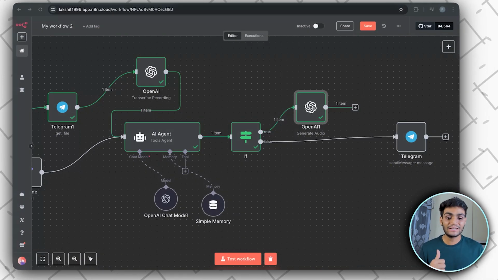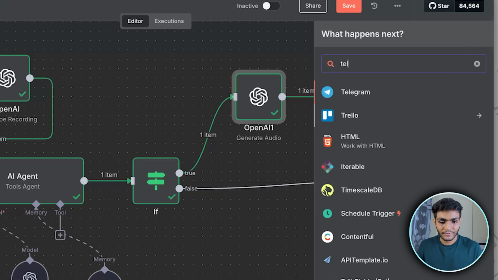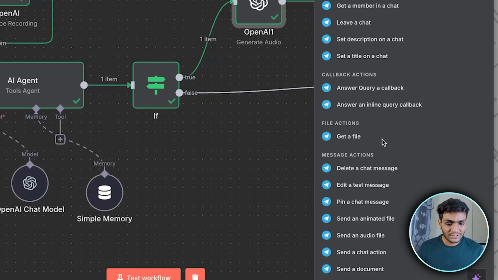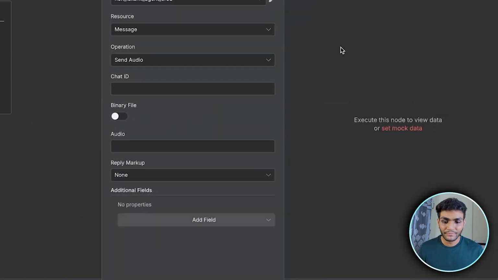So now we need to send this data file to the Telegram. Let's add the Telegram node. Let's go to the Telegram, and then let's select send an audio file.